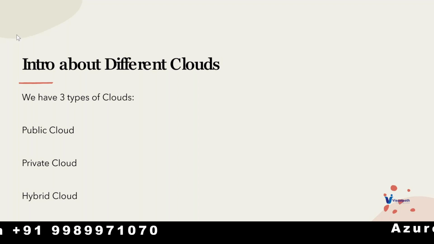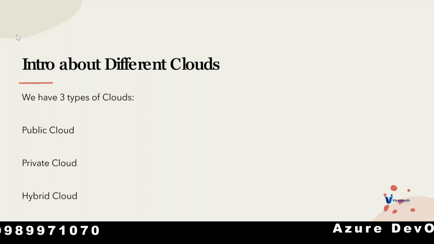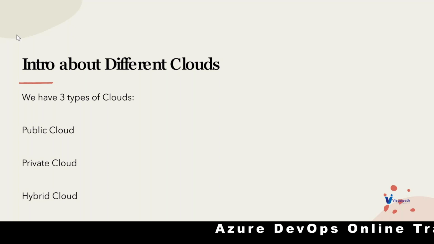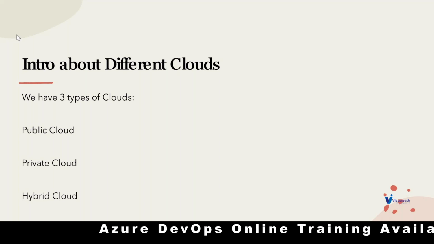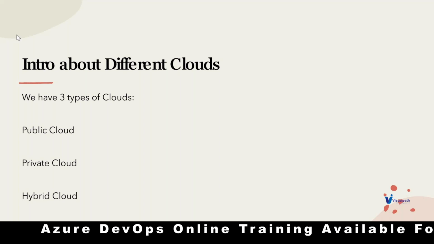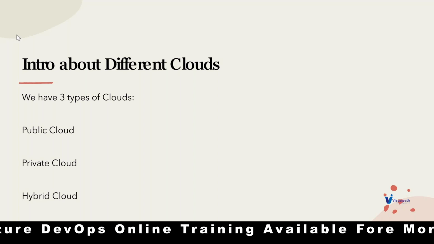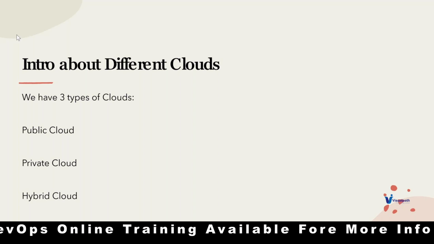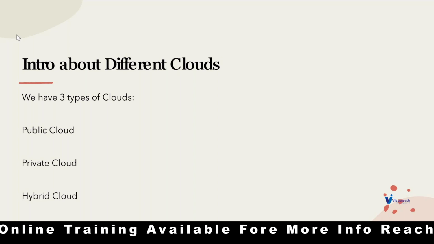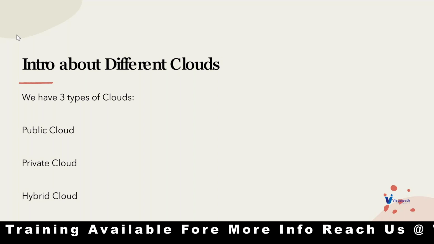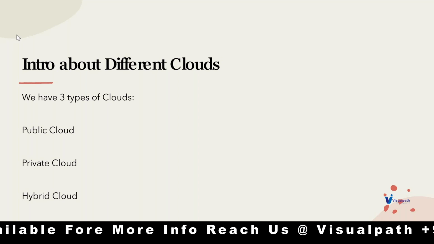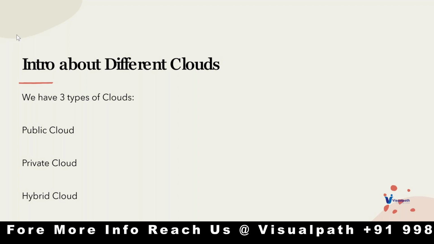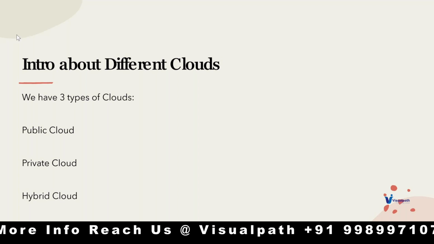Then, okay, we got to know about the public cloud and the private cloud. What exactly is the hybrid cloud? Is it the combination of public and private? Can anybody guess? It's a combination of private plus public. So you are going to say hybrid cloud is the public and private combination, right? As per my knowledge, I'm also thinking the same thing. No, it's a combination of on-prem and public cloud.